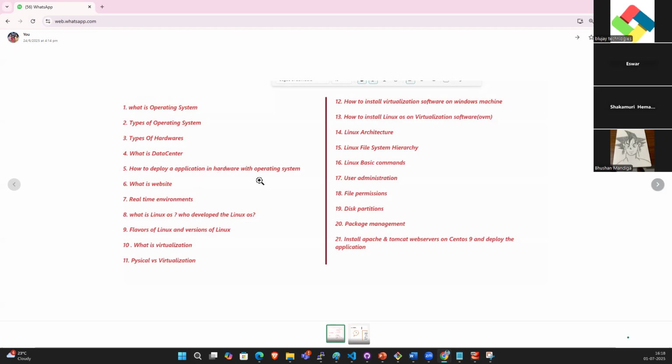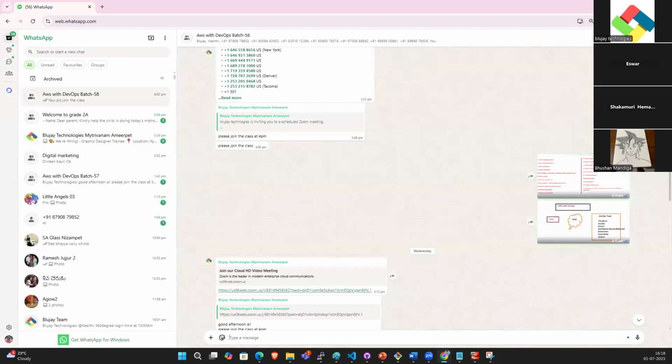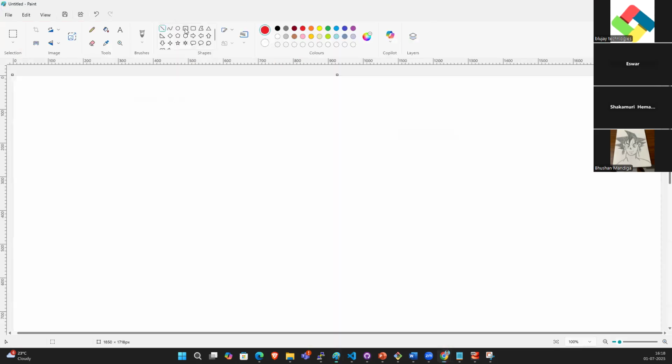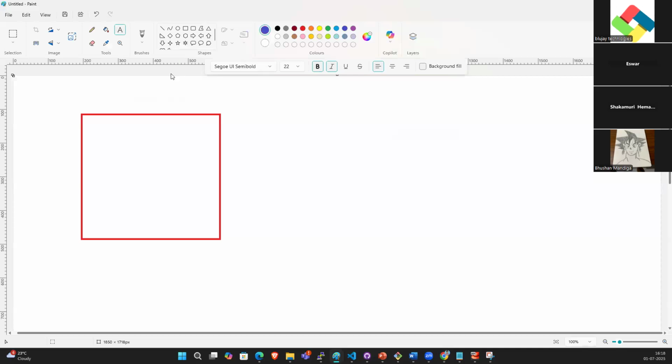Yes, how to deploy an application on hardware with an operating system. Now we discussed how to deploy the application. Something like, if you deploy the application in your home, for example, this is your home, guys.